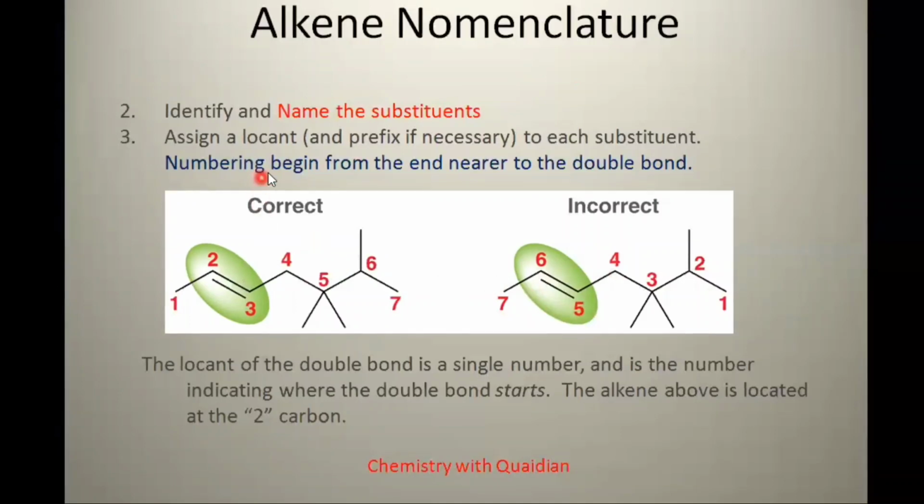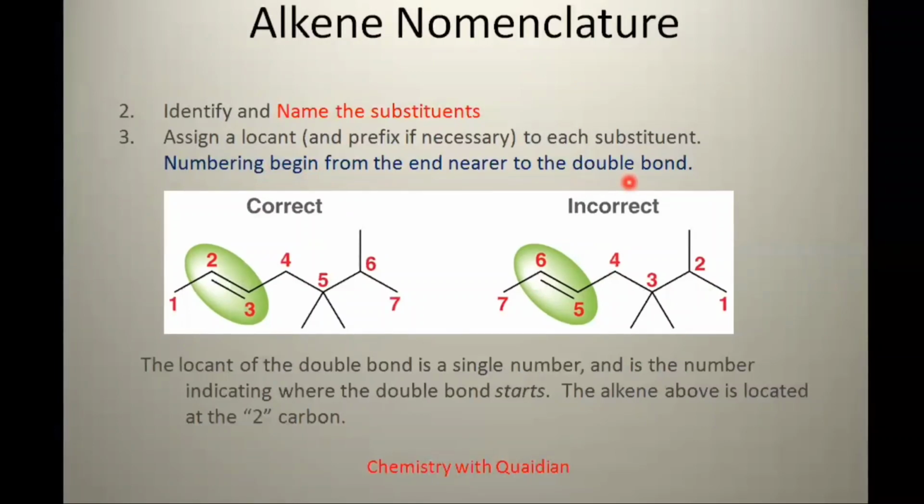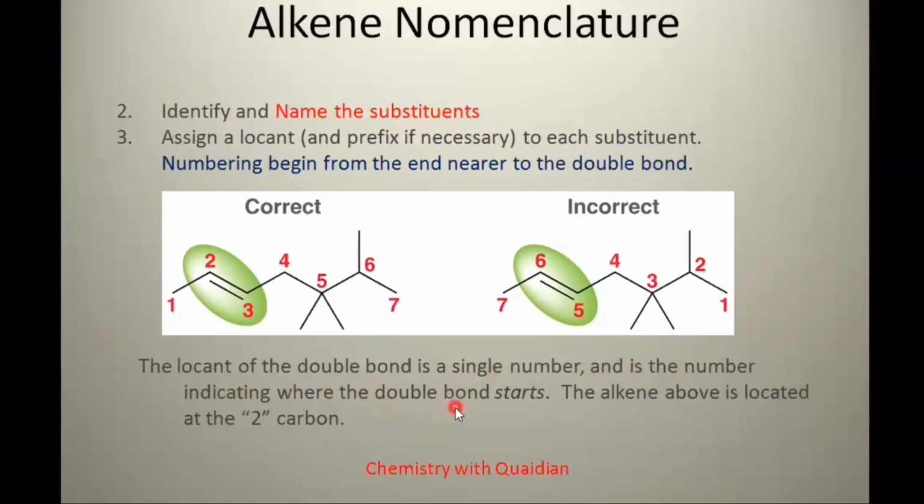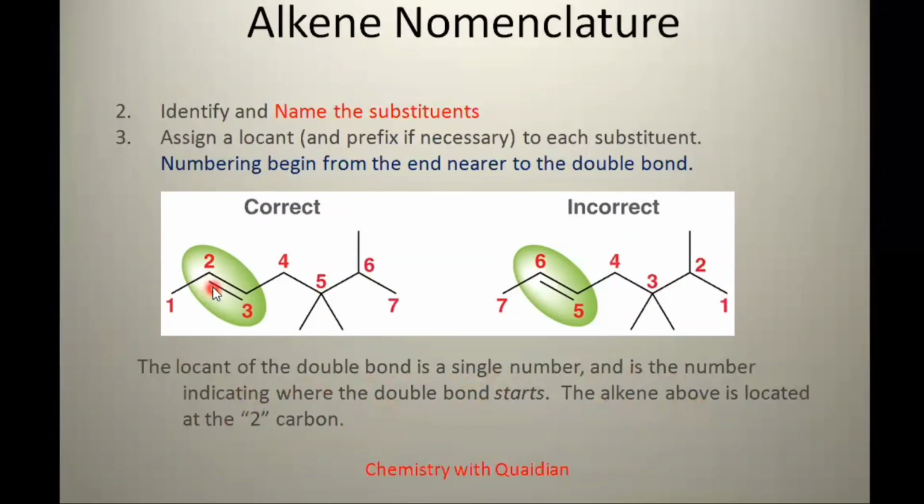So our target is that numbering begins from the end nearer to the double bond. We should assign the minimum possible number to the double bond. So this numbering is correct, while this numbering is incorrect. The locant of the double bond is a single number, the number indicating where the double bond starts. The alkene above is located at carbon 2. This is because here we are assigning the double bond a lower number. That's why it is a correct structure, while this is an incorrect numbering.